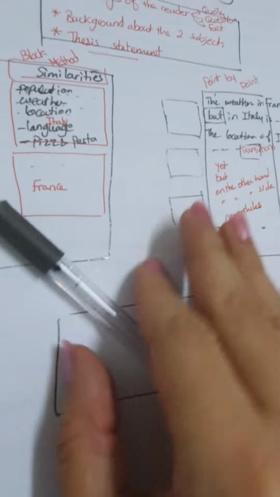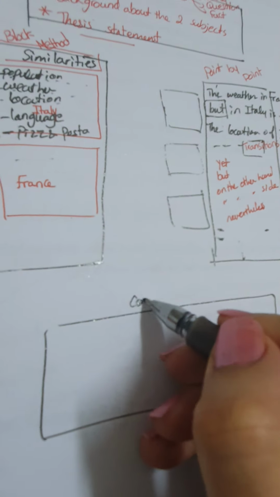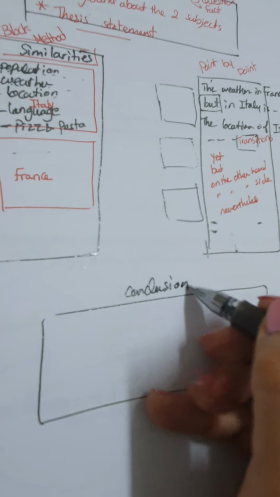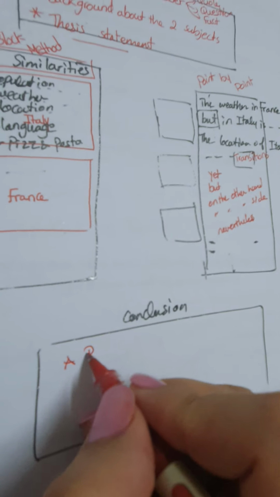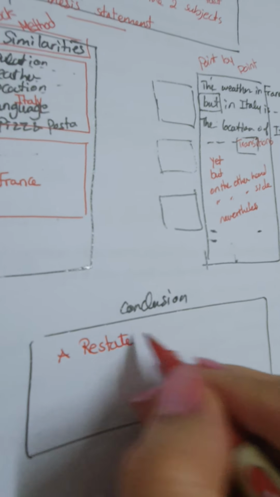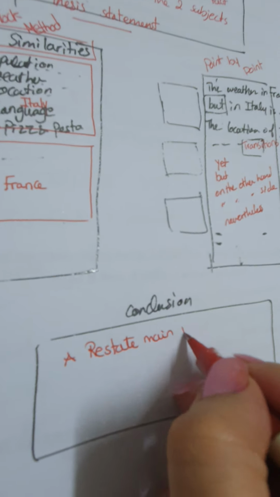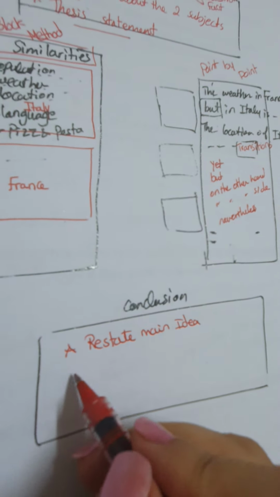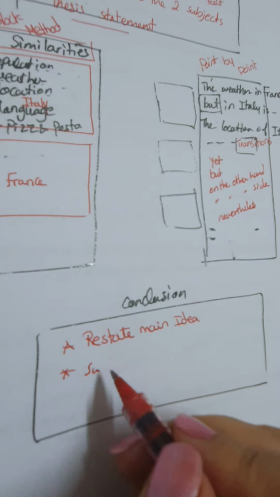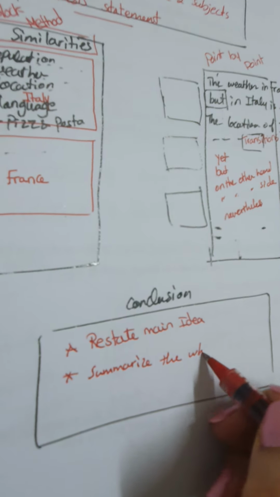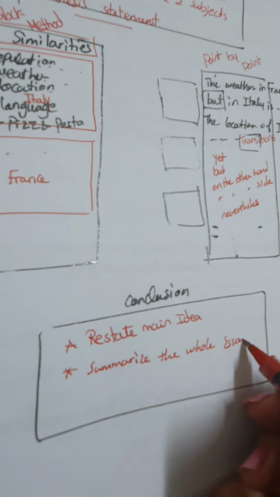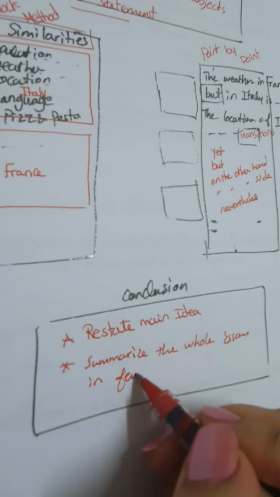Then we go to the conclusion. The conclusion is always the same. What do I do in the conclusion? I restate the main idea in different words, and summarize the whole essay in a few words.